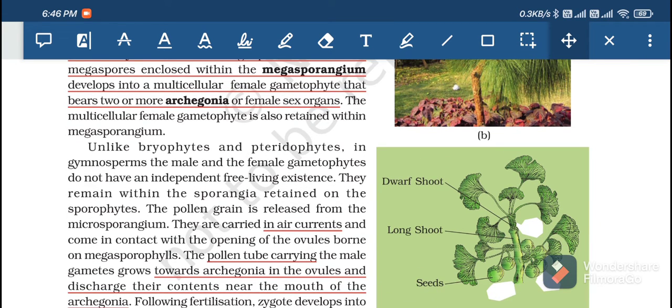Unlike bryophytes and pteridophytes, in gymnosperms the male and the female gametophyte do not have an independent free living existence.